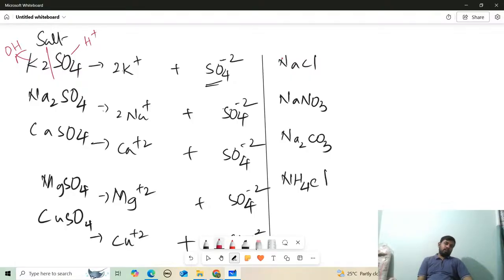Now see, this is the metallic part. So what is it made up of, sir? We should add the OH. So I can say it is made up of potassium hydroxide, the formula is KOH. Similarly, here we have sodium, so we can say NaOH.